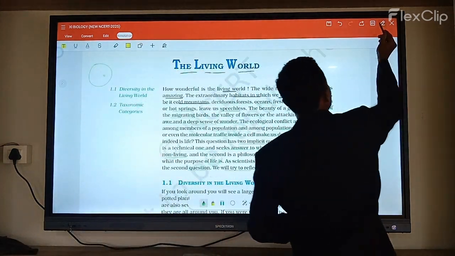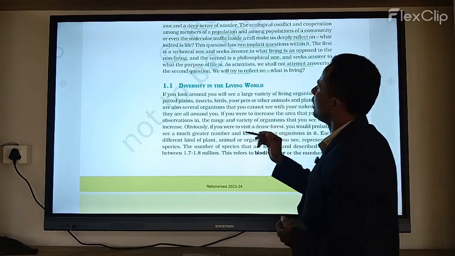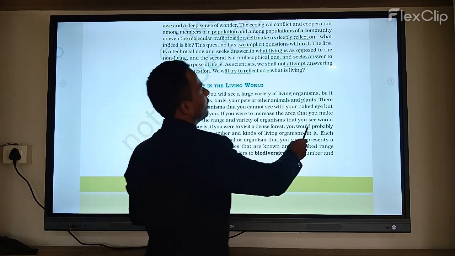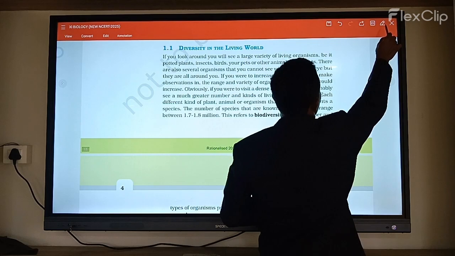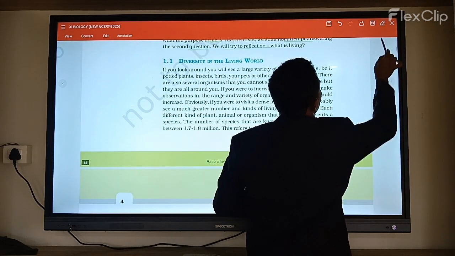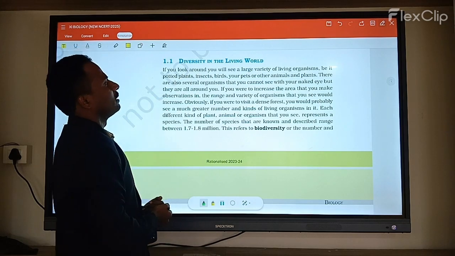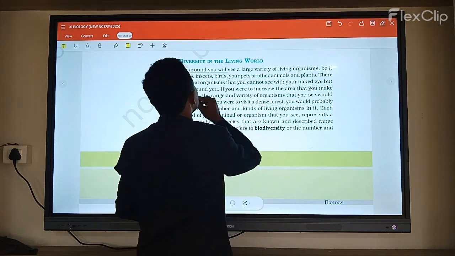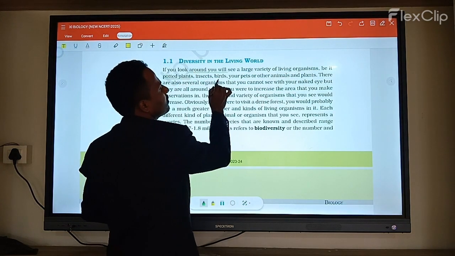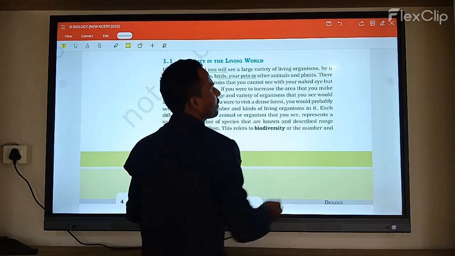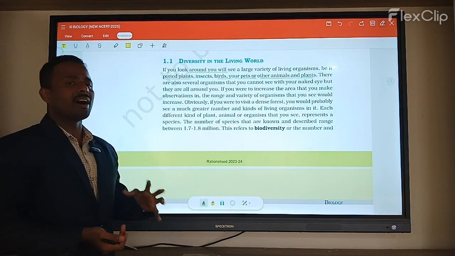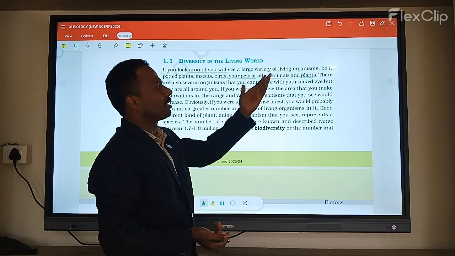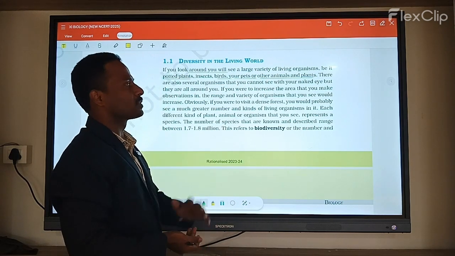Now let us see the diversity in the living world. As you look around, you see a large variety of living organisms, be they potted plants, insects, birds, your pets, or other animals and plants. These are different types of organisms on the earth.